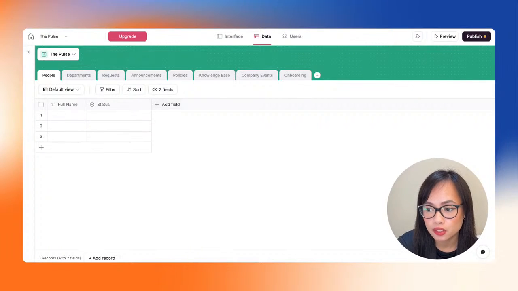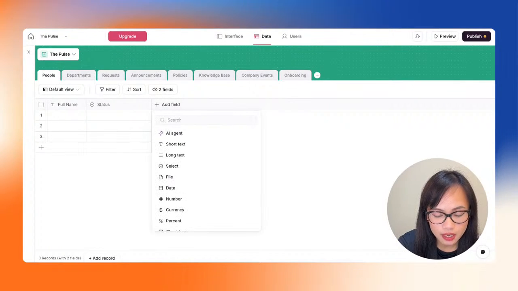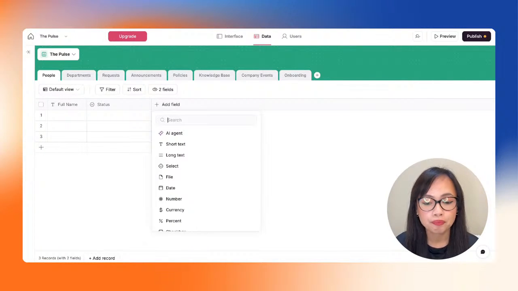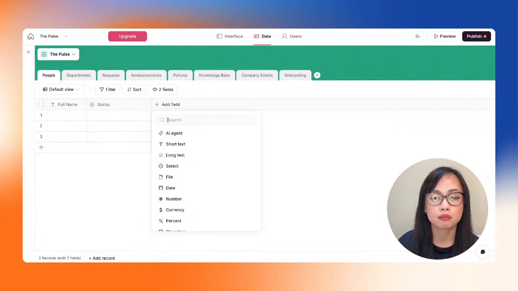Next, we're going to add a new field. And the next field that I want to add is the employee's email address. So in the company directory, you would normally have the full name, the status of the employee, the email address, the work phone, and also the department where they're in, and a profile picture. That would also be nice as well.